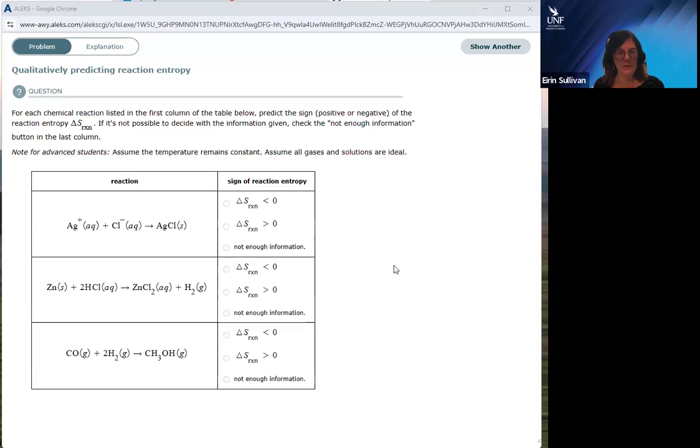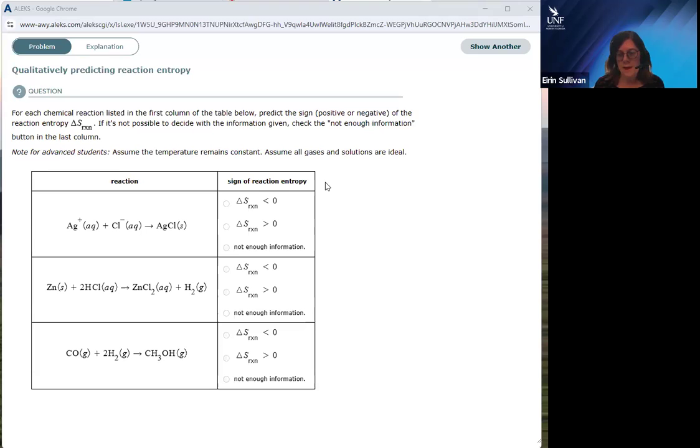Qualitatively predicting reaction entropy. You can look at a process and determine whether you think that process would result in an increase or a decrease in entropy. For example, pure substances versus a mixture: pure substances are much less disordered. A mixture is much more disordered. So pure substances will have a lower entropy than a mixture of substances.